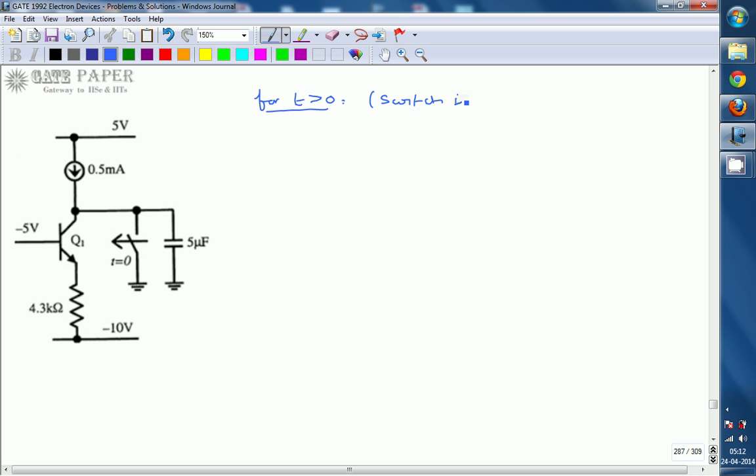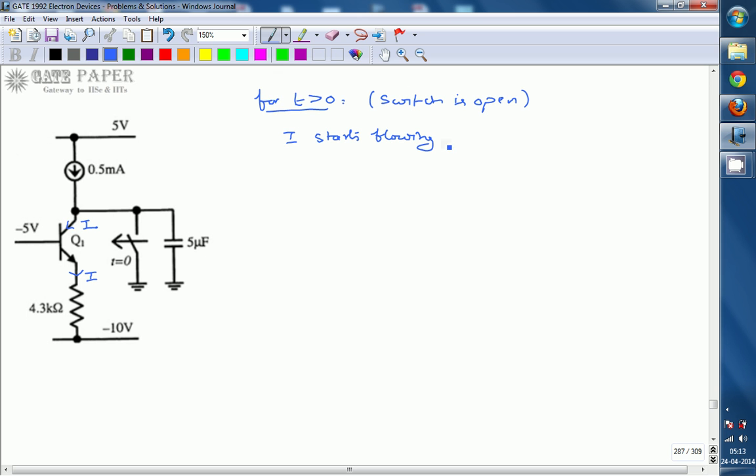When the switch is open, the current now starts flowing through Q1, so I1 starts flowing. The collector current starts flowing, which is the same current that flows through the emitter, and the current flowing through this 4.3 kilo ohms is also I. So I starts flowing.